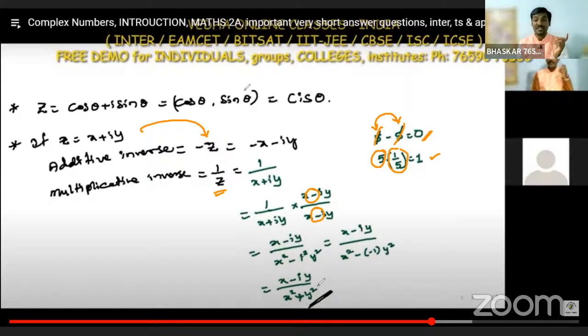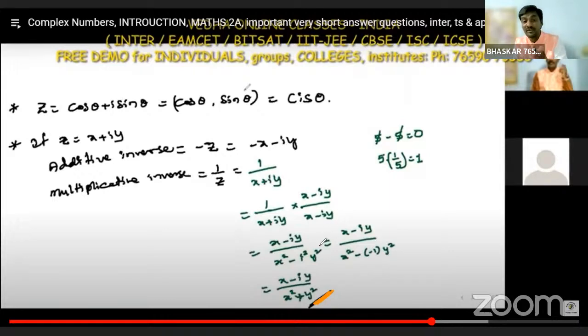In the previous question, they asked to find the multiplicative inverse, so you can use this method, or you can use the formula directly: x minus iy divided by x square plus y square is the multiplicative inverse for z equal to x plus iy.